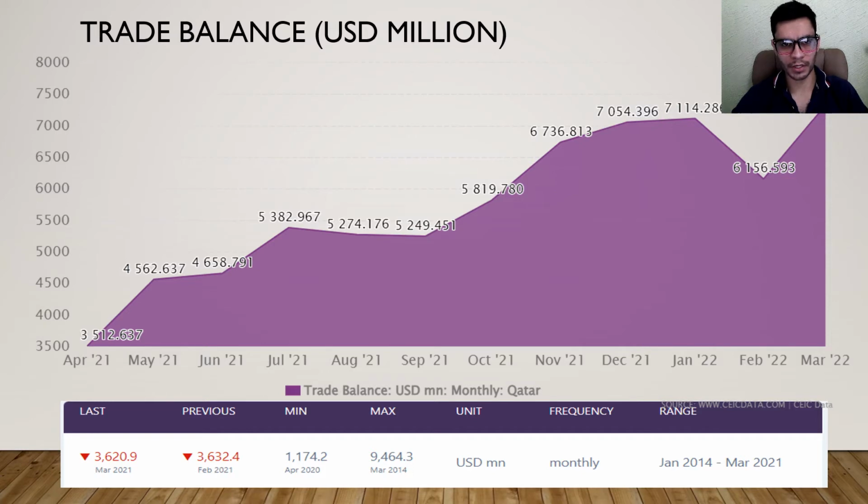Exports from Qatar soared 66.4% from a year earlier to 36.7 billion riyals in March 2022 due to the higher sales of petroleum gases and other gaseous hydrocarbons, which accounted for 50% of the exports in Qatar.